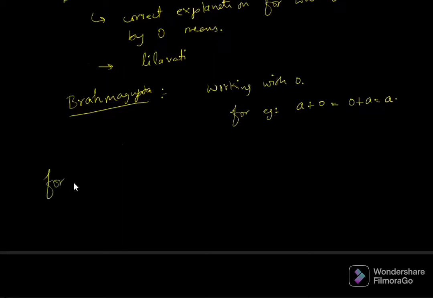For example, some people write, let's say, 4 divided by 0 is equal to 0, or 4 divided by 0 is equal to 4. Although some people are aware that division by 0 is not defined, they usually do not know the reason behind it, isn't it? So let's understand why this is so.